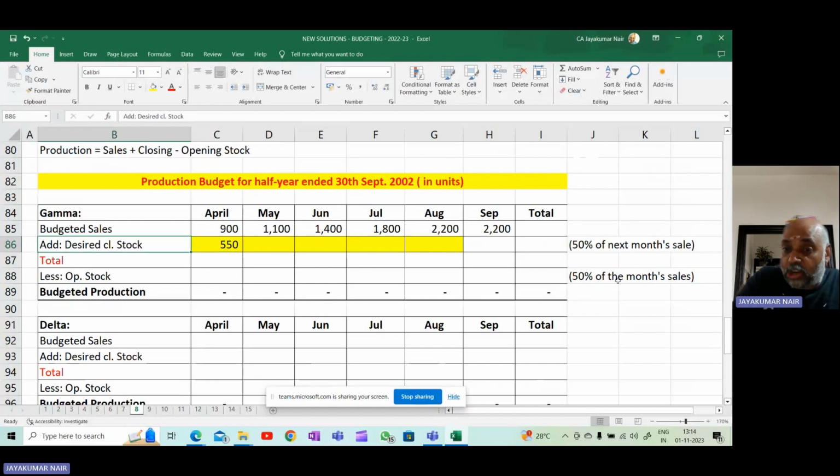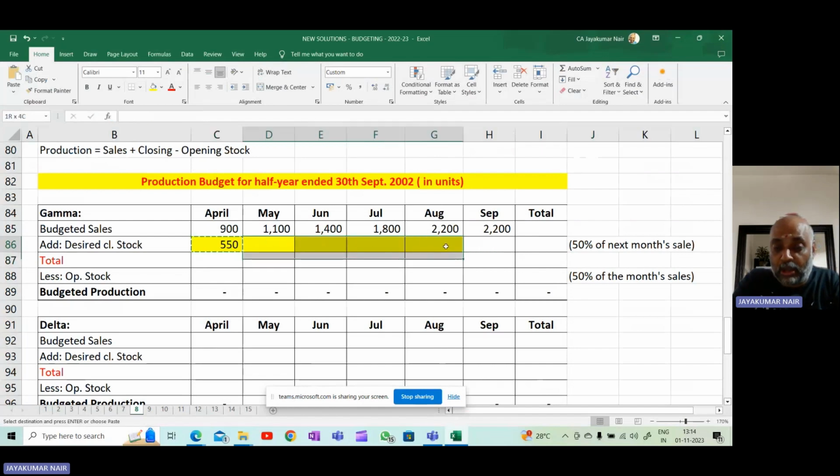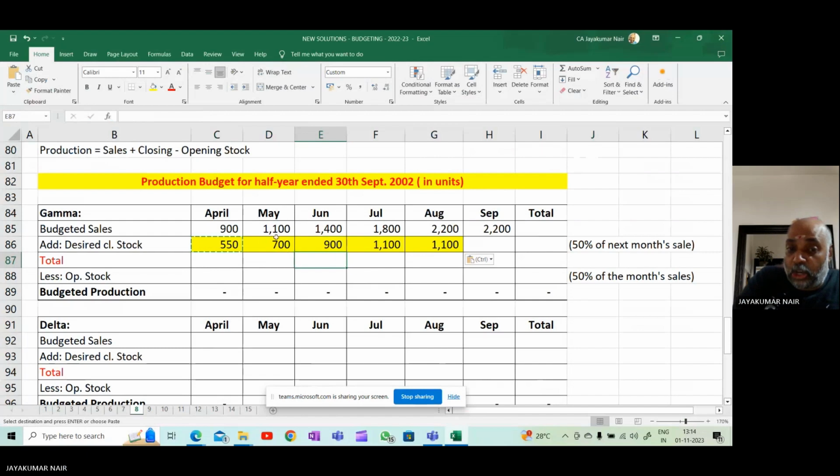So what is the closing stock? Closing stock will be 50% of the next month's sales in simple words. For May, it will be 50% of June's sales. So I will compute for all these months. I'll repeat again. For May, the next month's estimated sales is 1,400, and 50% of that will be the closing stock for May. Similarly, for June, July's 1,800, 50% is 900, and so on.